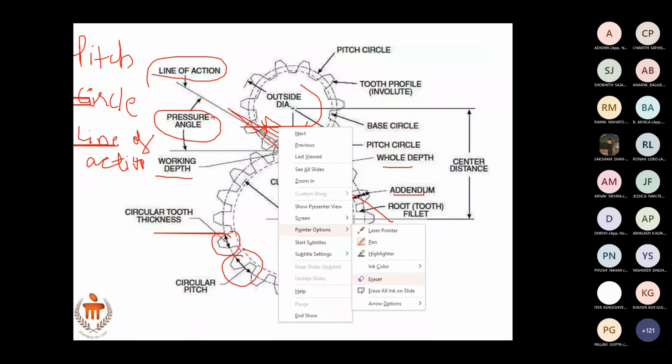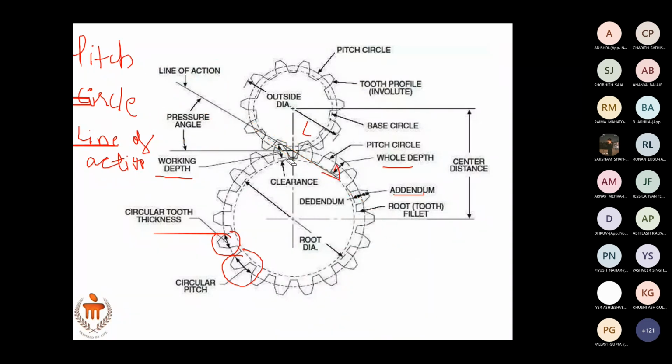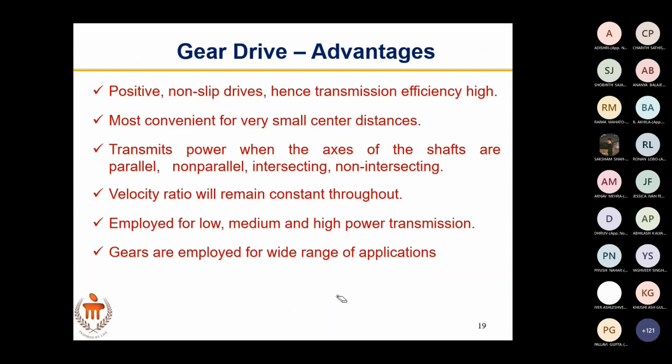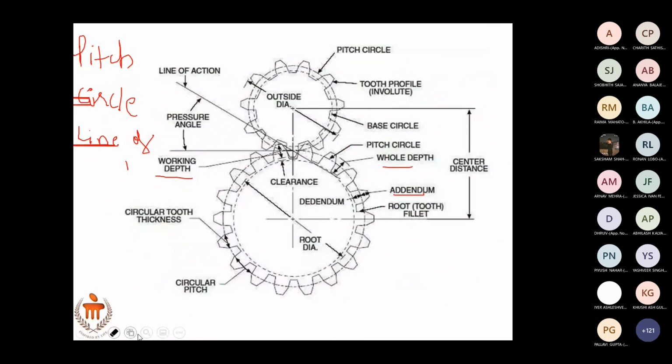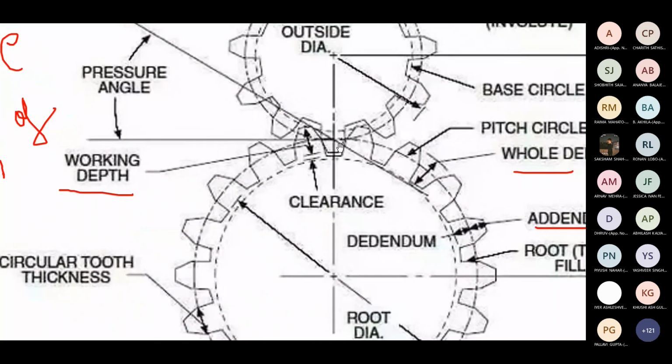And this line connects the pitch circle here, and then the bases of two different gears, this gear and this gear. If you zoom in and see, it is passing through the base circle of this gear, or dedendum circle, and it's also passing through the dedendum of the other gear, and the third one is the point on the pitch circle, the pitch point. Understood? Yes, sir.